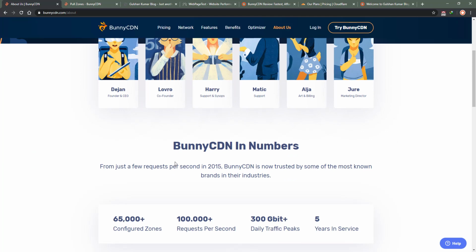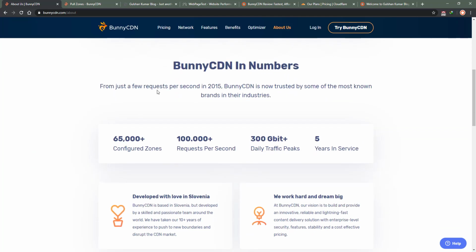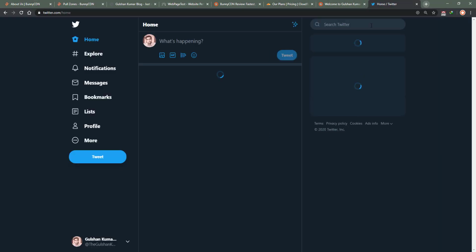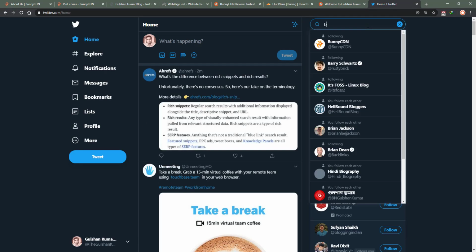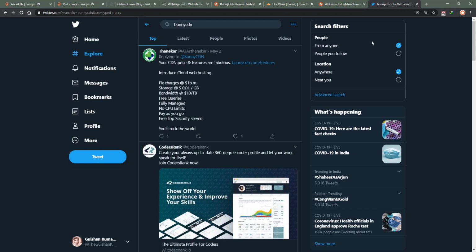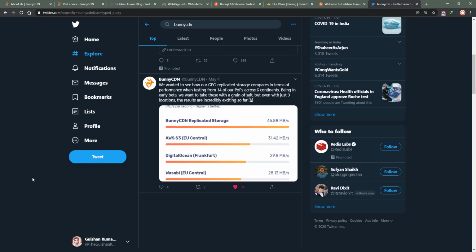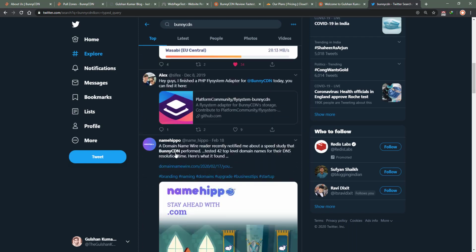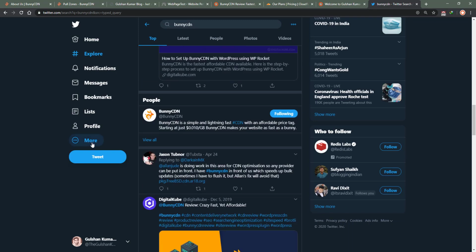Okay, Bunny CDN in numbers. From just a few requests per second in 2015, Bunny CDN is now trustworthy, one of the most known brands in the industry. Yeah, this is very true. I can show you in the Twitter handle what some of the conversations about Bunny CDN are. This can give you a quick idea why people like it or not. So let me show you quickly what people are saying about it.